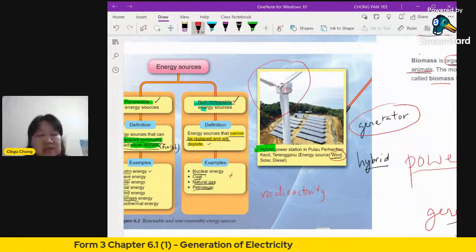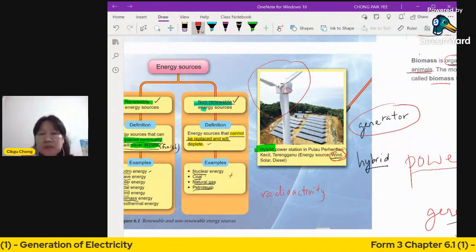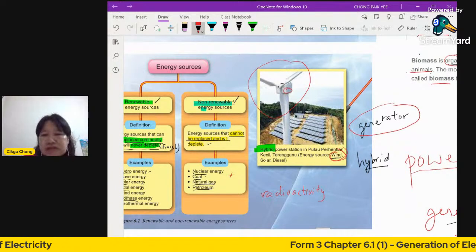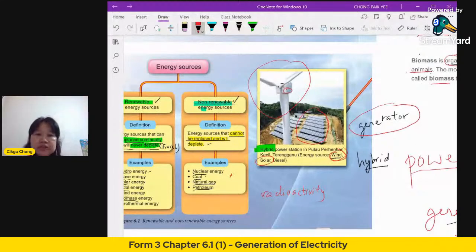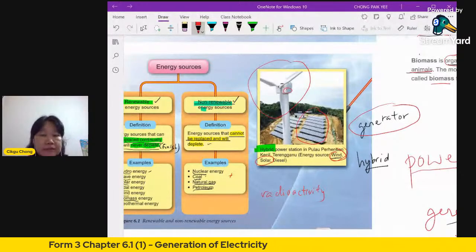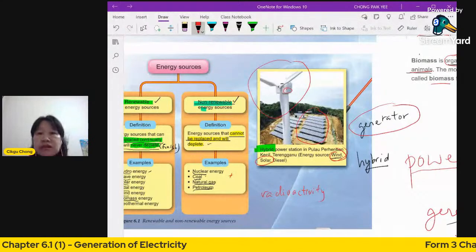What's inside the generator? Okay, so they make use of wind energy. It also makes use of this. You see all these solar panels, so it also uses solar energy. So that means it's more than one. When it's more than one, we call it hybrid.